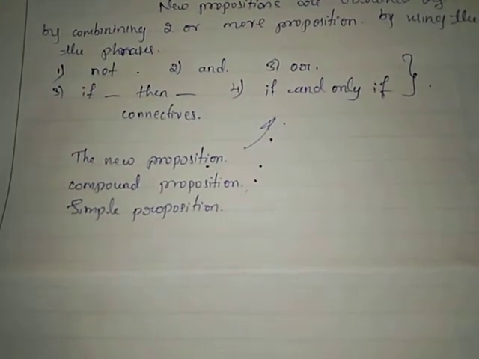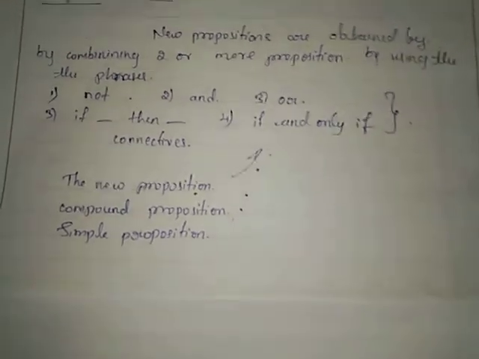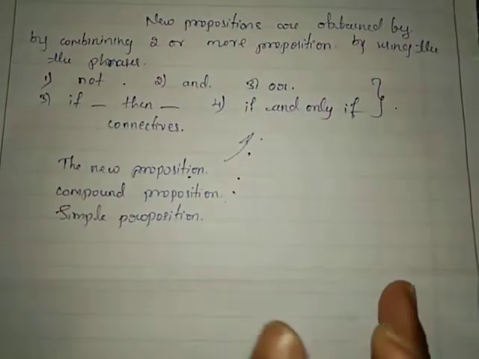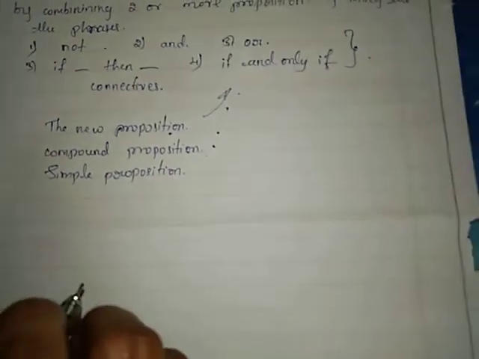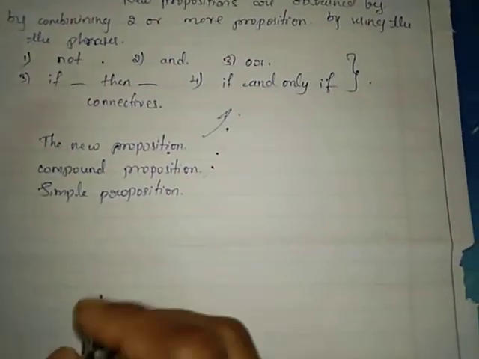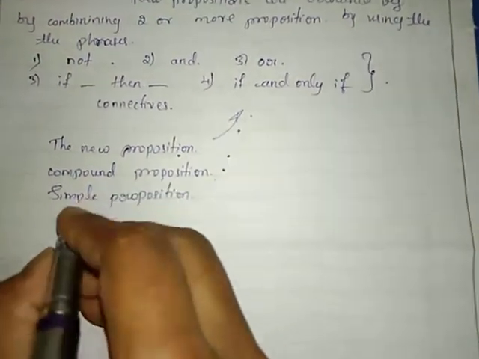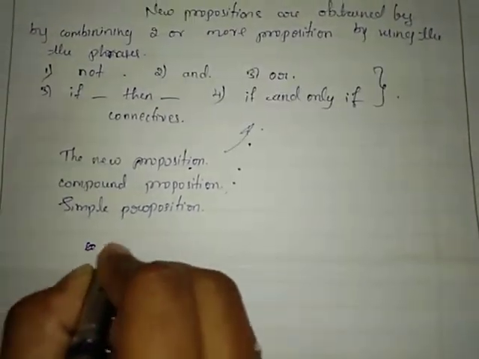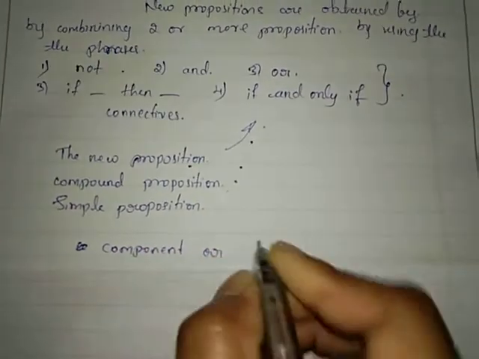And the propositions used in constructing the compound propositions, suppose two propositions are used to construct a compound proposition, those propositions are called components or primitives.